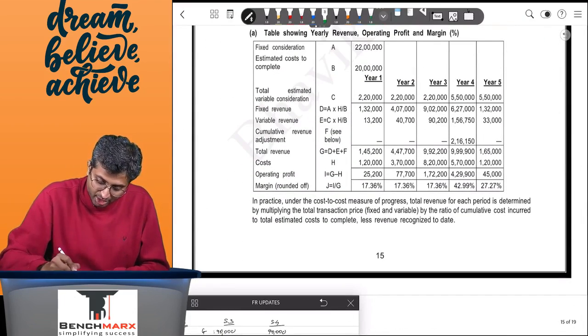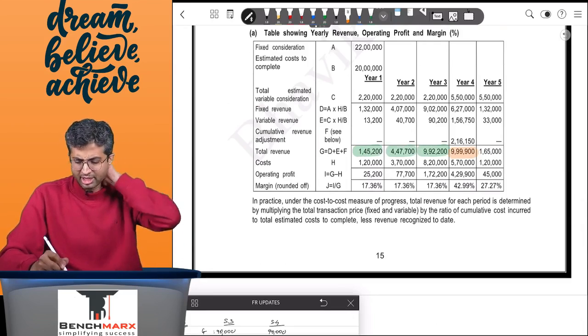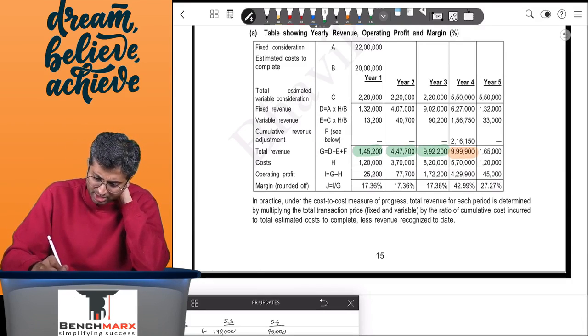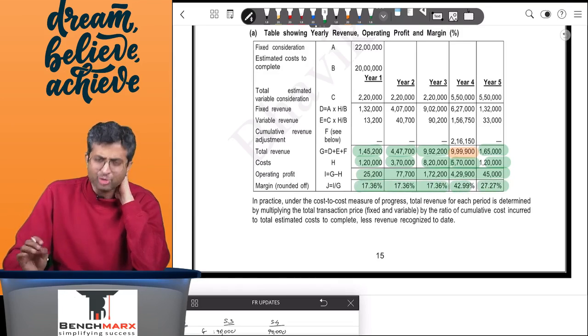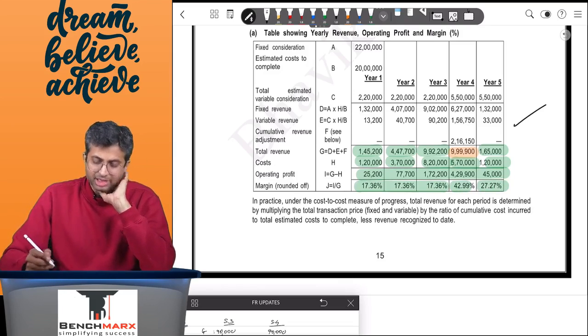Let me just verify the answers once. You get 145,200, 447, 992. The important one is 9,99,900, which you have done using a slightly different method, but getting the same answer. And last it is 1,65,000. Costs are as given in the question, and you get profits. You get 17.36% in the first 3 years, then 42.99% and 27.27%. This is exactly the same answer that we get.